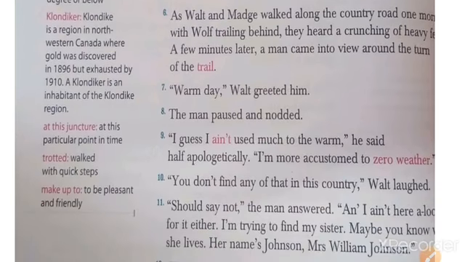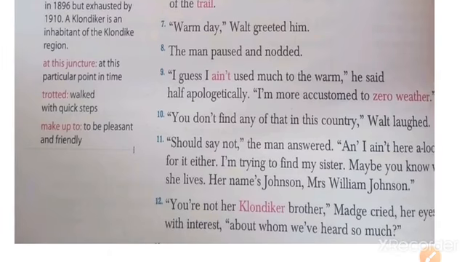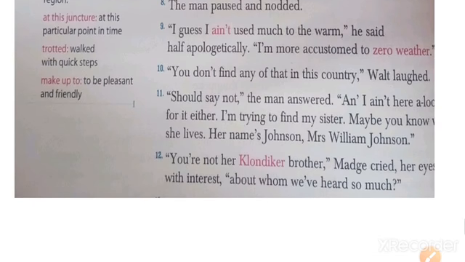"Warm day," Walt greeted him. The man paused and nodded. He shook his head. "I guess I ain't used too much to the warm," he said, half apologetically. "I am more accustomed to zero weather." Walt laughed. "You do not find that in this country." "Should say not," the man answered. "I am trying to find my sister. Maybe you know. Her name's Johnson, Mrs. William Johnson."